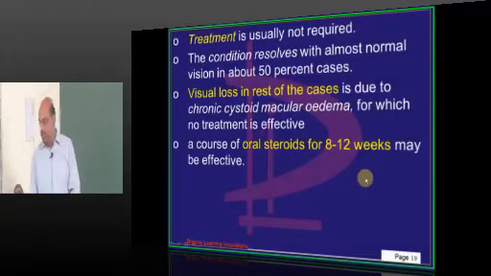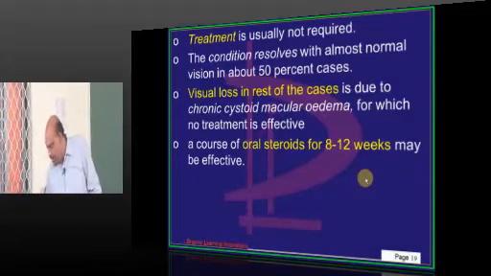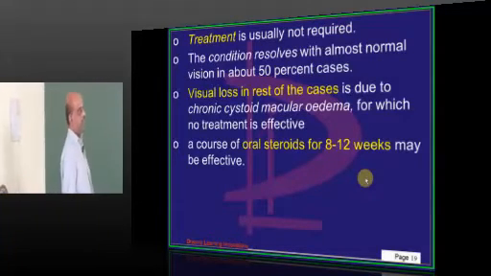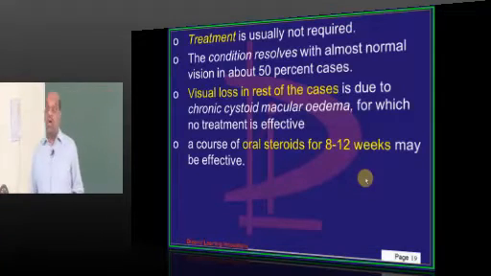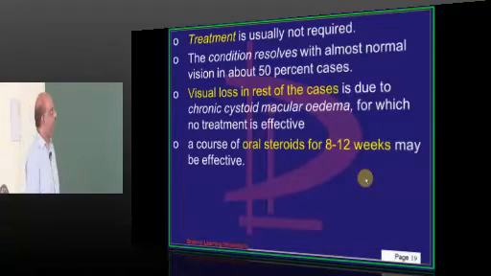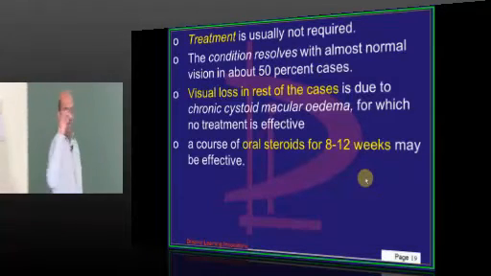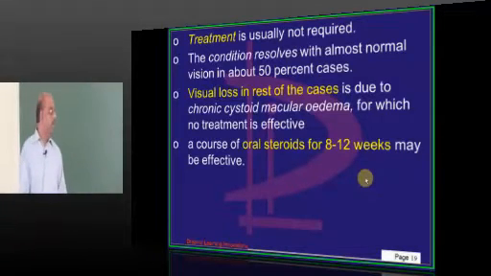So doctor, do you want to treat this condition? Treatment usually is not required for the non-ischemic type of CRVO. It will resolve in 50% of cases.